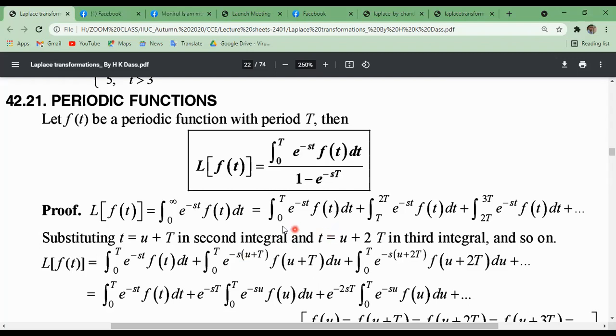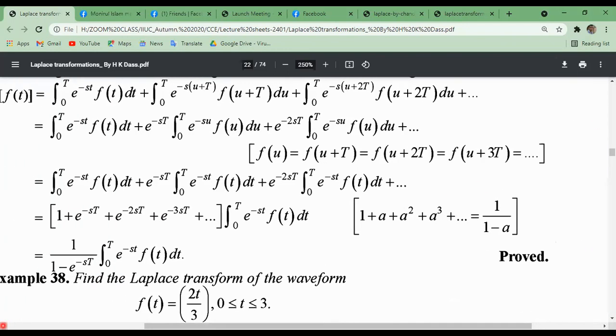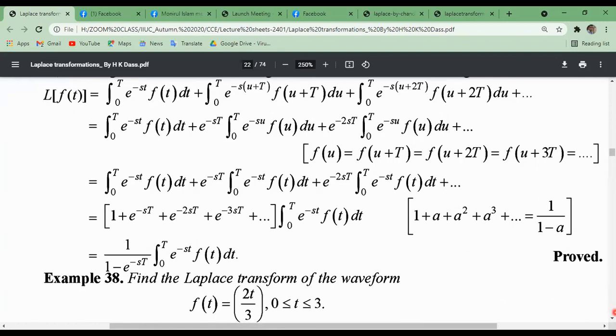For the second one it will be u plus capital T; for the third one u plus twice T, and in this way for the fourth one u plus thrice T. After proceeding, using the shifting property, we can write e to the minus sT times the integral from 0 to capital T of e to the minus su f of u du.